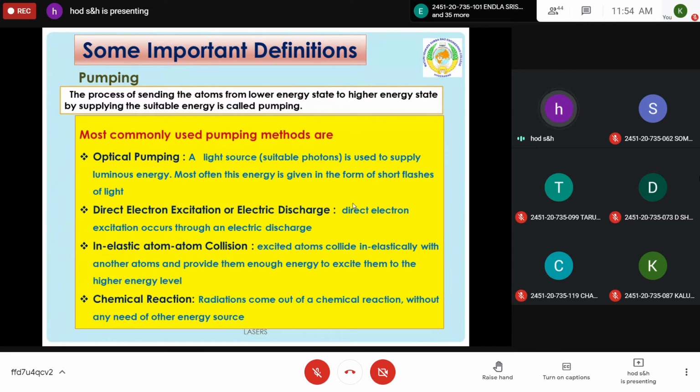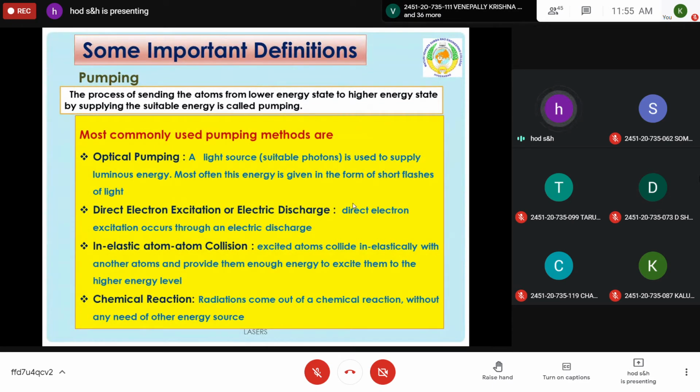Excited atoms collide inelastically with other atoms and provide them enough energy to excite them to the higher energy level. Sometimes the atoms which are already excited can interact with the atoms in the ground state, so that the atoms in the ground state are excited to the higher energy state. So this is also possible. And the fourth one is during chemical reaction. Radiations come out of the chemical reaction. By mixing some chemicals without any other external energy, the atoms can go to the higher energy states. So these are the four methods by which the process of excitation takes place.